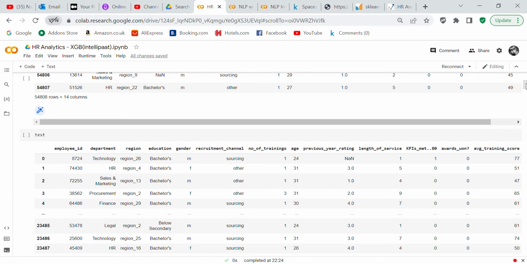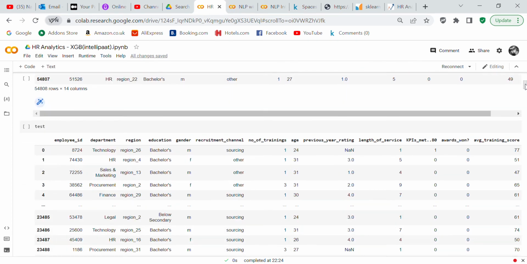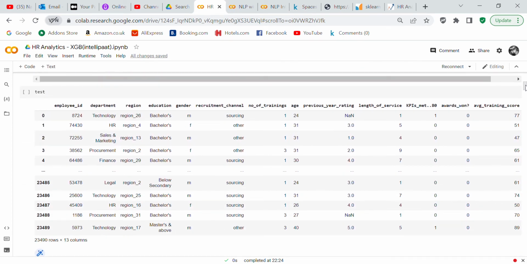The columns are: employee ID, department, region, education, gender, recruitment channel, number of trainings, age, previous year rating, length of service, KPIs met, awards won, average training score, and is promoted. Then you've got the test dataset, which has the same format as the train dataset, except that it doesn't have the is promoted column, and the reason for that is because we're going to have to predict on that.